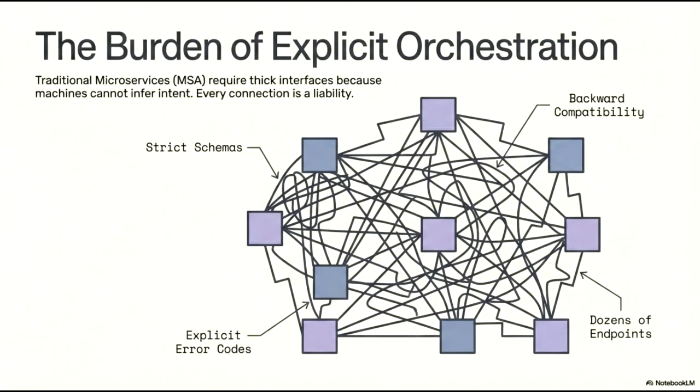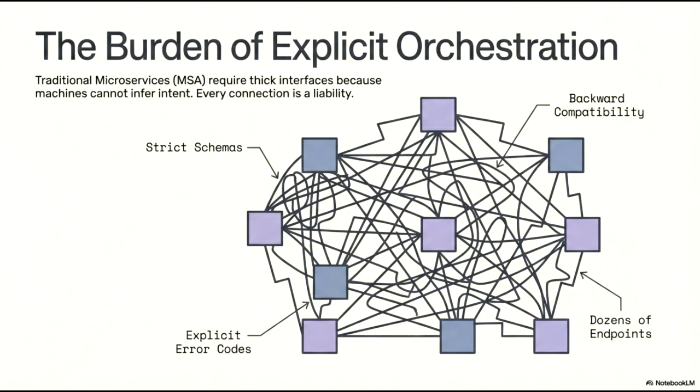Traditional microservice architectures, or MSA, carry a significant burden known as explicit orchestration. Because machines lack the inherent ability to infer intent, developers are forced to implement thick interfaces to ensure system reliability. However, this necessity creates a landscape where every single connection becomes a potential liability. As illustrated by this complex web of dependencies, the operational overhead quickly compounds.